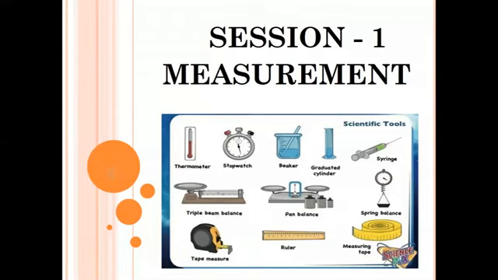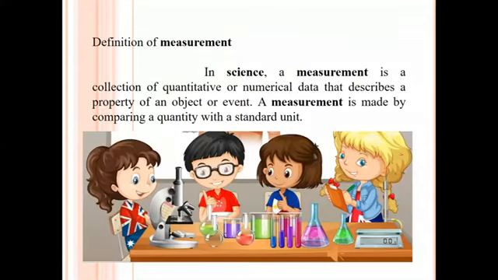Here is the topic, measurement. Today we are going to see the lesson measurement. Let's see. Measurement is important for our daily life.